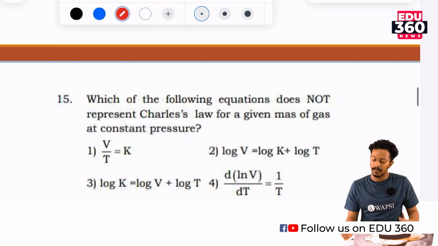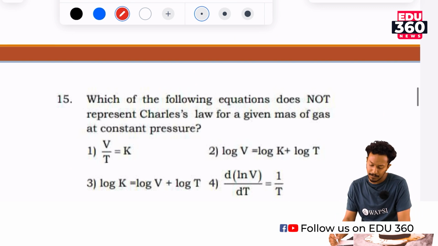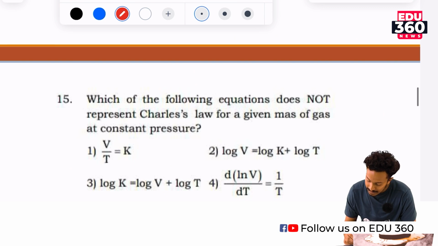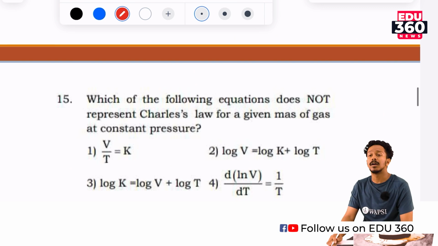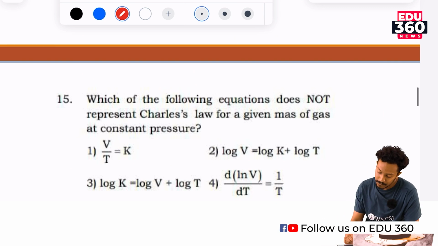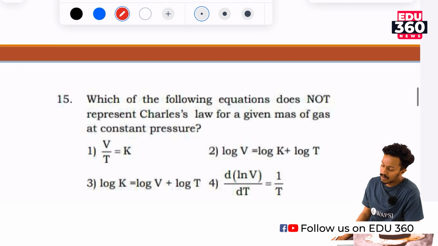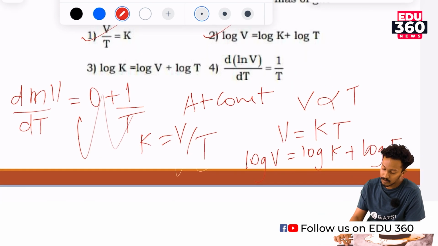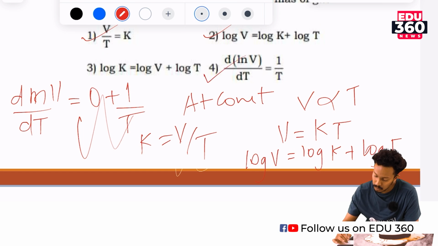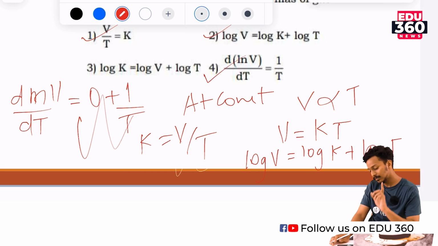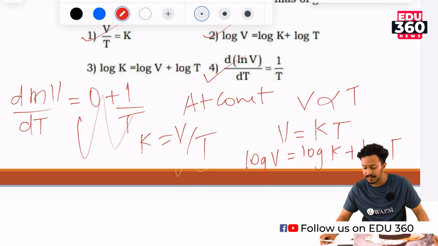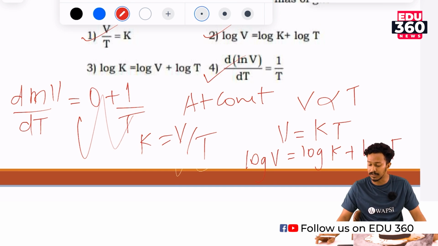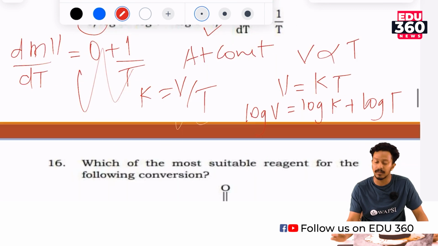And by differentiating it with respect to temperature, d ln V by dT is equal to the derivative of a constant, which is 0, plus d ln T by dT, which is 1 by T. So, d ln V by dT is equal to 1 by T. So, option 4 is also correct. The incorrect answer is log k is equal to log V plus T, which is absurd. So, the correct option is option 3.